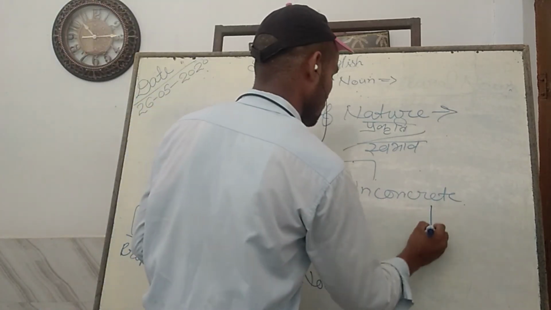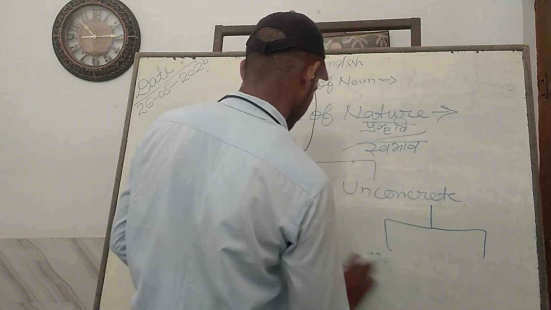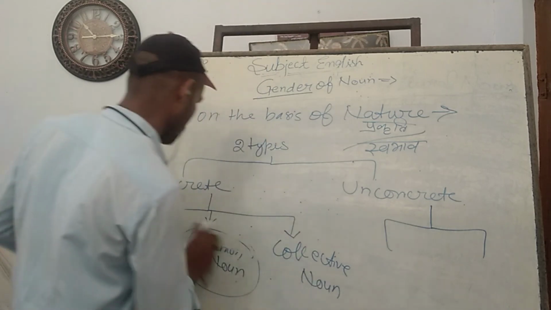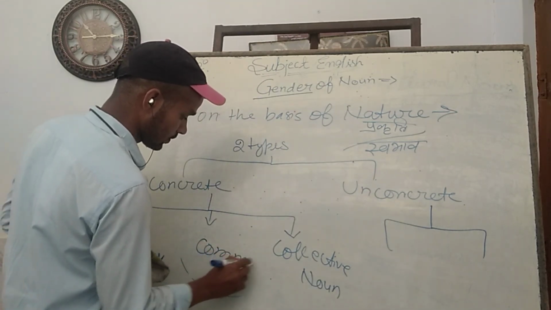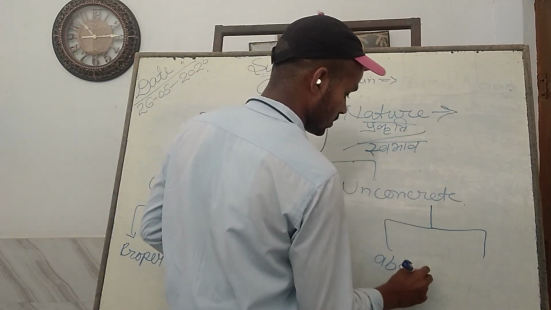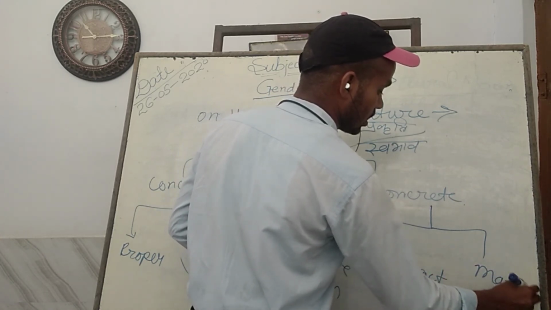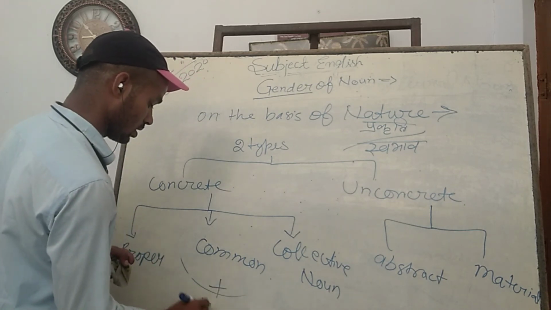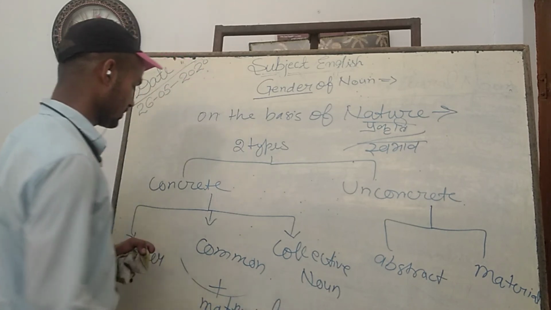And what are unconcrete nouns? These are only two: abstract nouns, and some material nouns are under unconcrete, and some material nouns under concrete noun. Here material nouns are also common nouns.